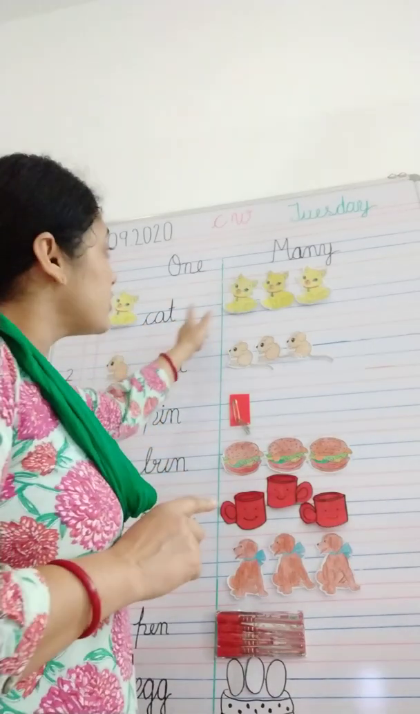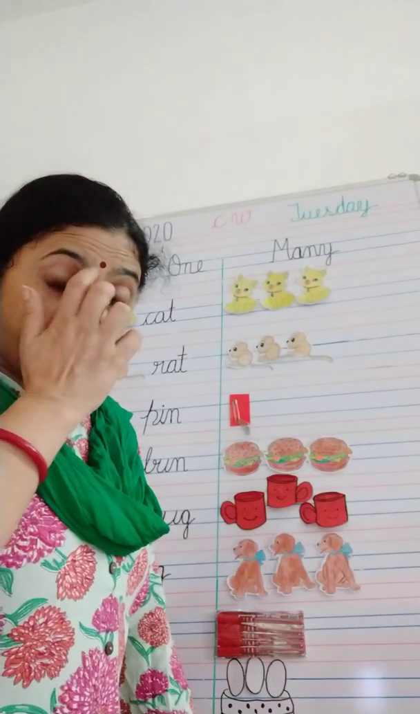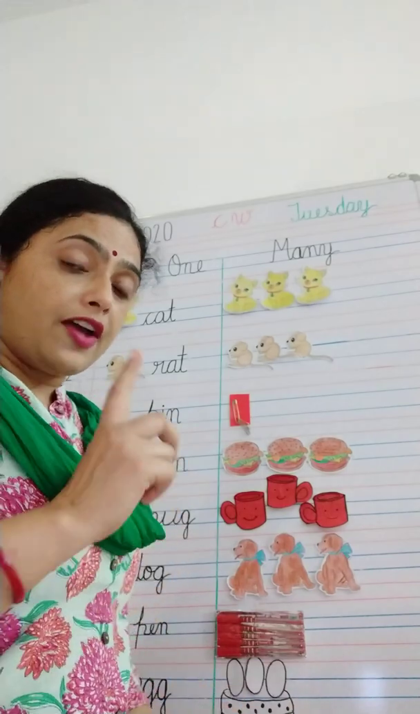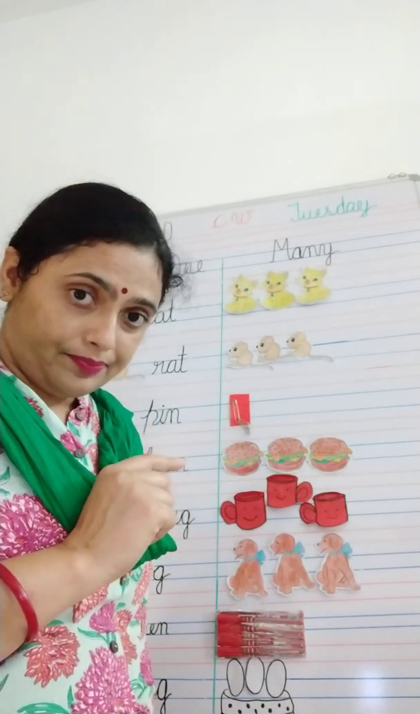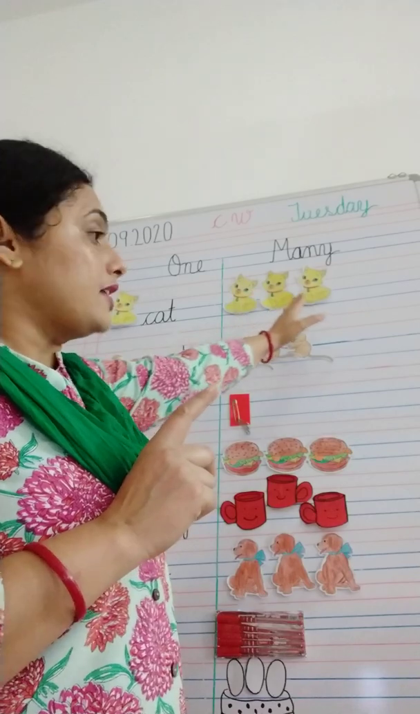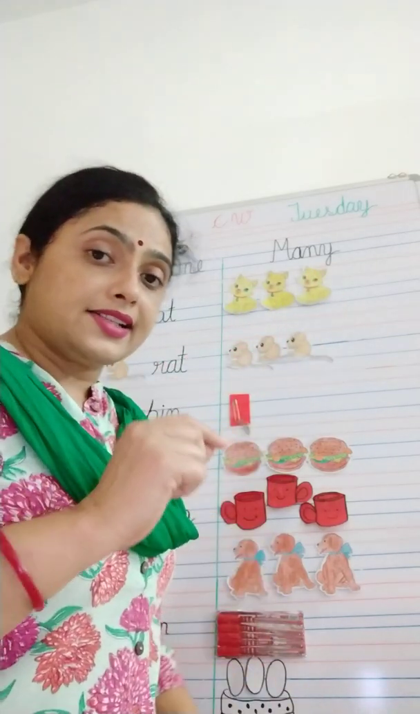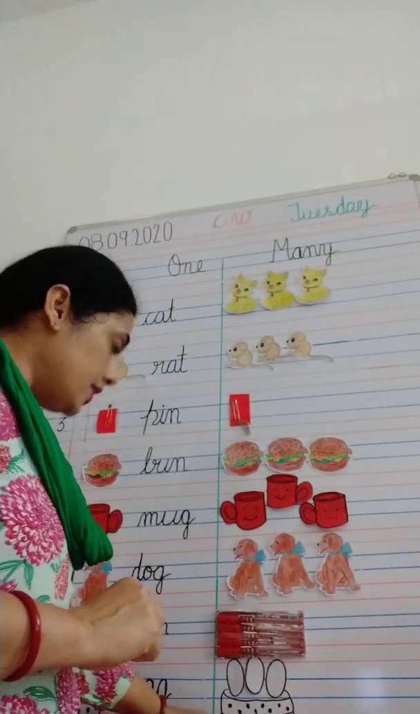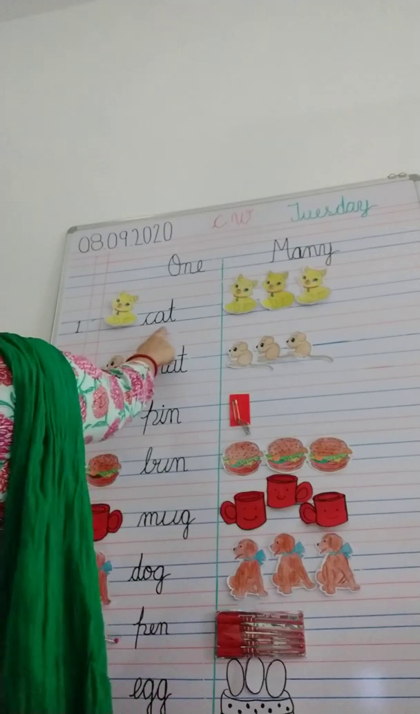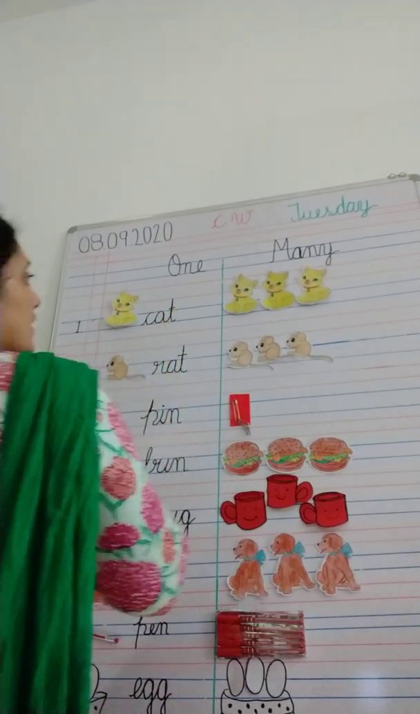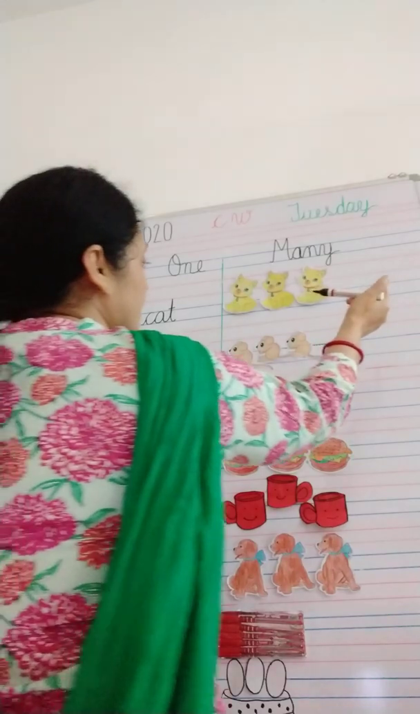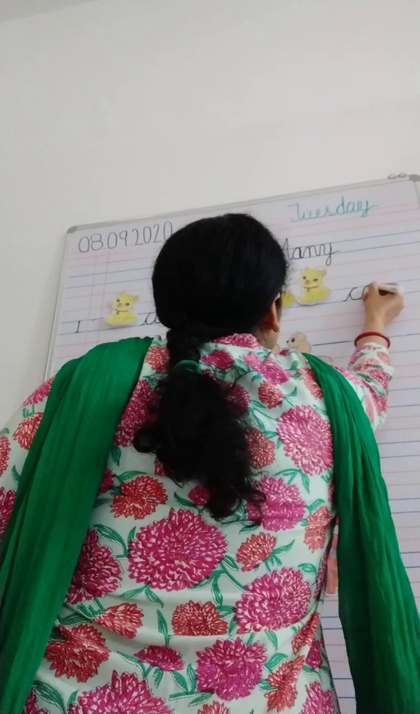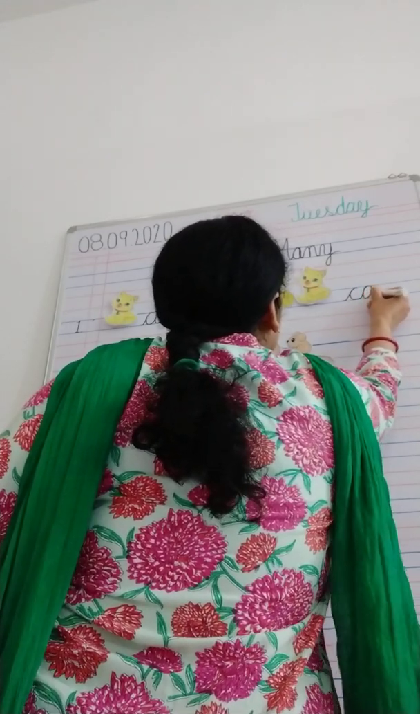But if we have more than one cat, how will we say it? Will we call it cat? No. Why? Because only if we have one thing do we say cat. If we have more than one cat, we have to add s at the end of the word. Here we have only one cat, so there is no s. But here we have more than one cat. You know the spelling? C-A-T.